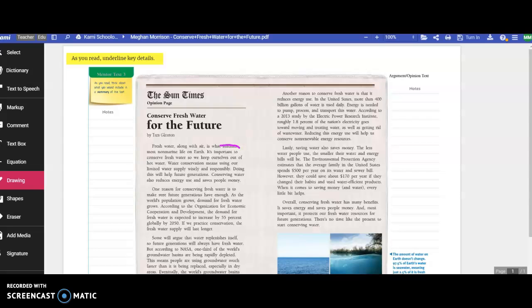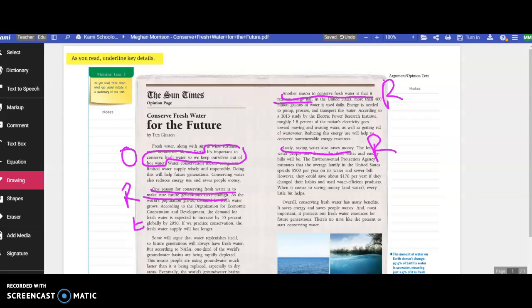So their opinion we have here, it's important to conserve fresh water so we keep ourselves out of hot water. So it's important to conserve fresh water. That's their opinion. One reason for conserving fresh water is to make sure future generations have enough. There's one reason. Another reason to conserve fresh water is that it reduces energy use. Lastly, saving water also saves money. So here's the opinion. Here's reasons why. And then the rest of these paragraphs are filled with the explanations or the evidence.